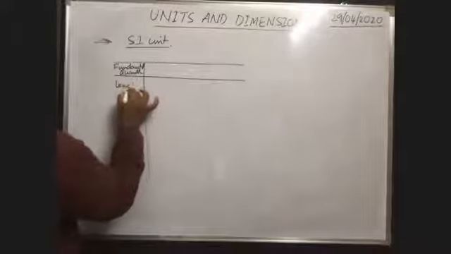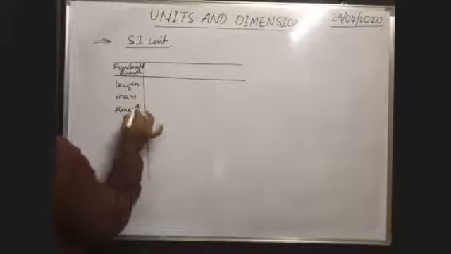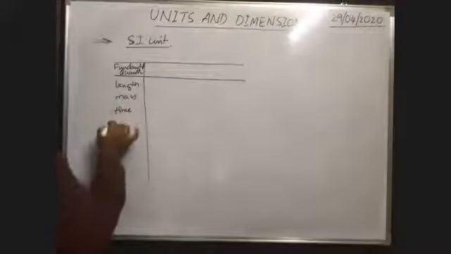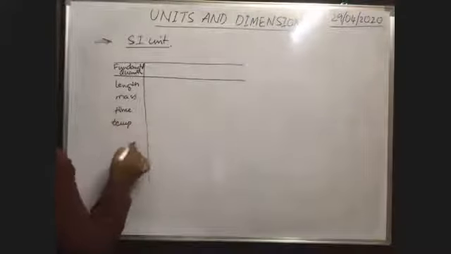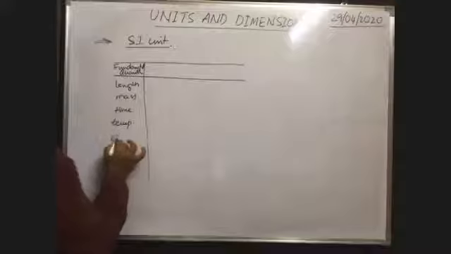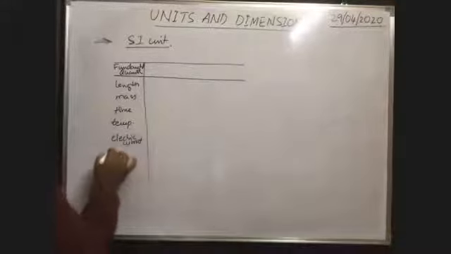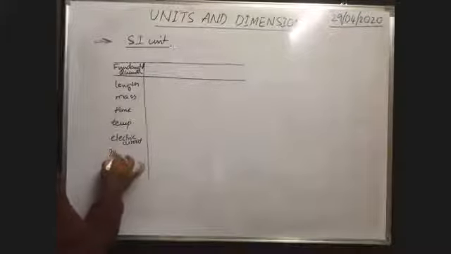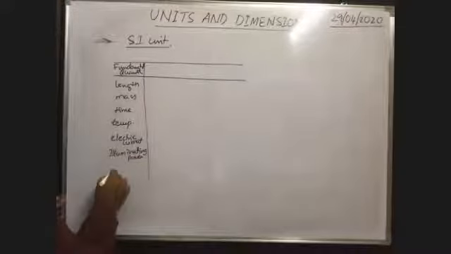Length, mass, time, temperature, next electric current, next illuminating power, next quantity of matter.